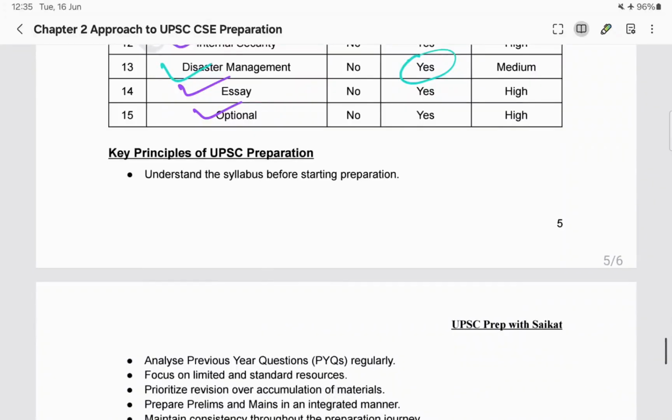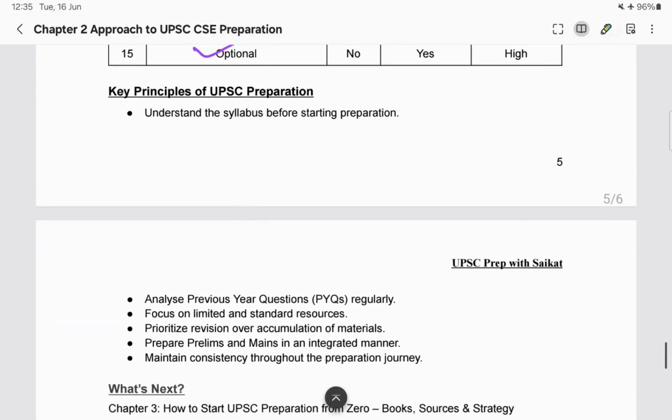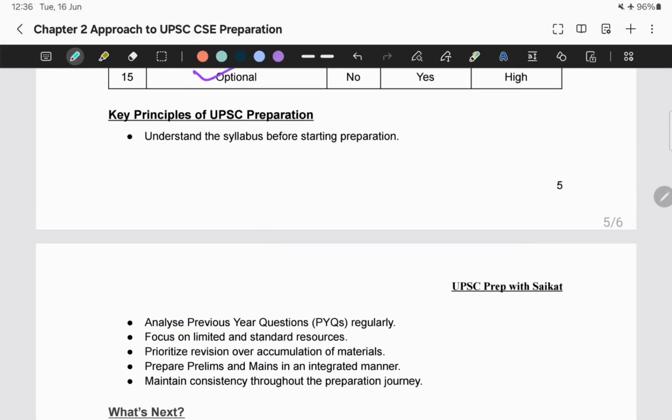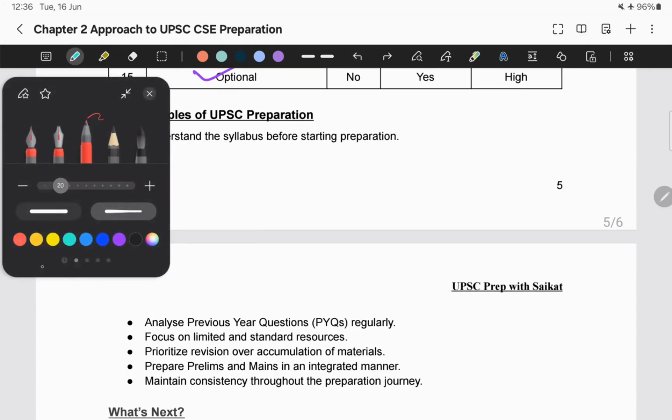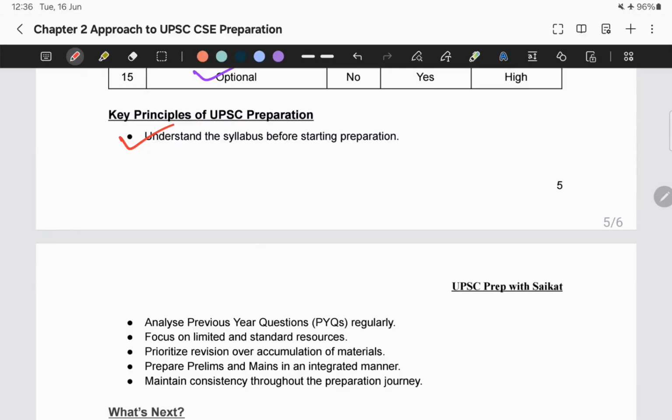Now, to bring it all together, we need to remember certain key principles of our UPSC preparation. What are those key principles? First is understand the syllabus before you start your preparation. Next is analyze previous year questions regularly.